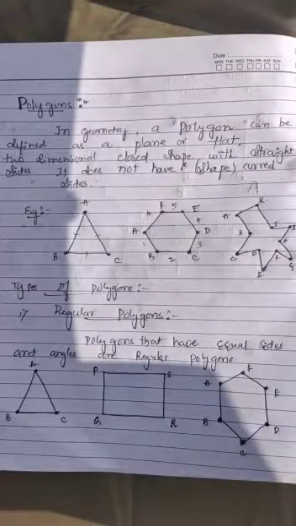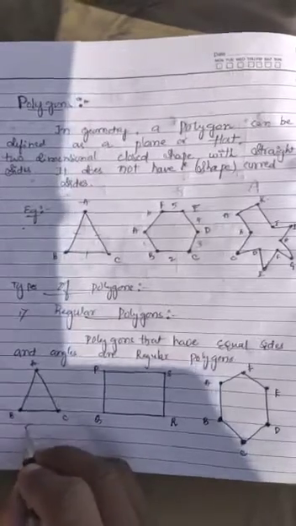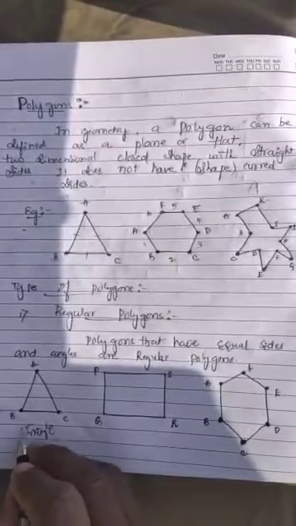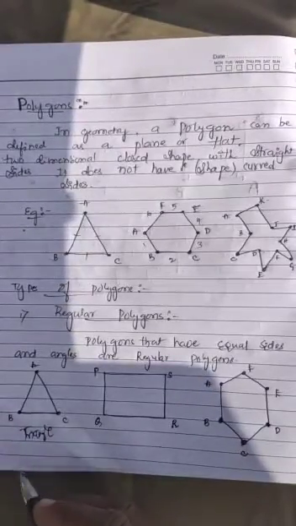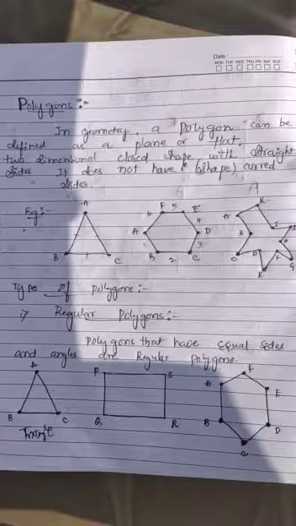Next, we have two types of polygons. The first type is the regular polygon, and the second type is the irregular polygon, right? Regular polygons can be defined as polygons that have equal sides and equal angles. For example, this first one is a triangle. We know that a triangle is a closed plane figure bounded by three line segments.